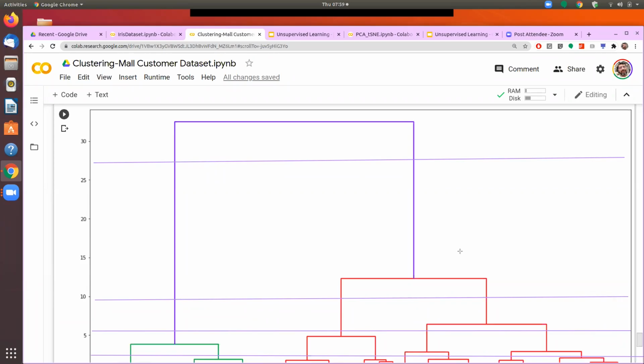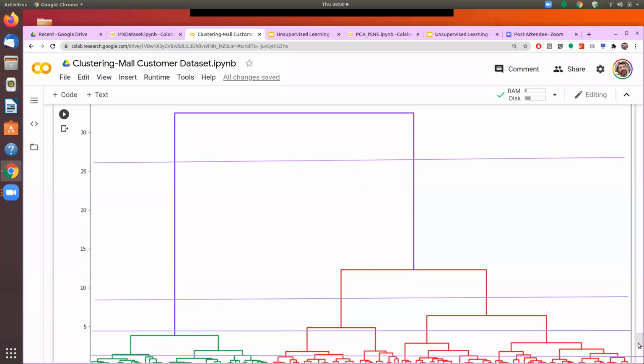And the trick is that after having drawn these horizontal lines, we have to see which of these gives you a clean cut, the most clean cut division, and not just the most clean cut division, but the largest number of clusters in the most clean cut division.